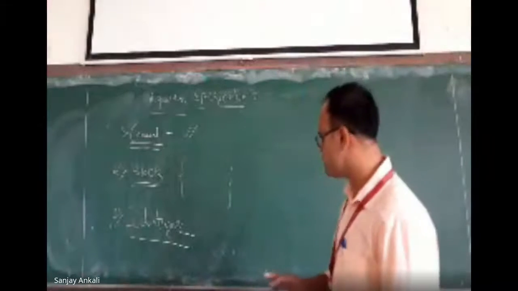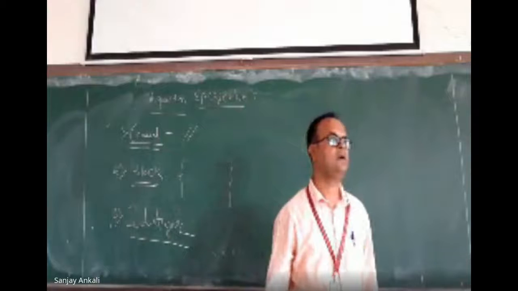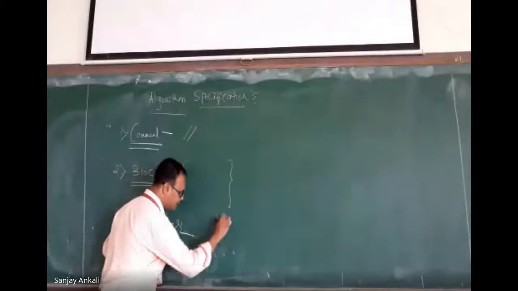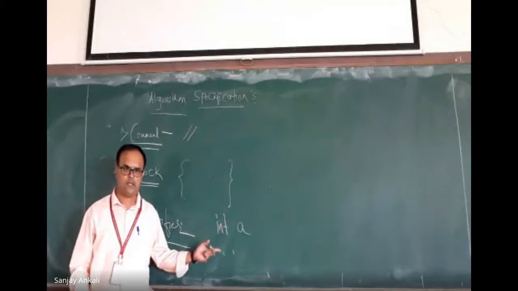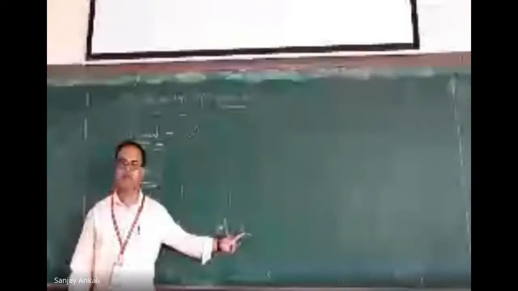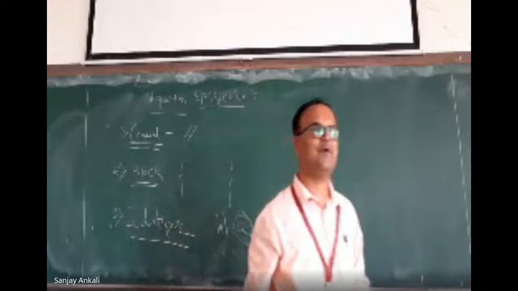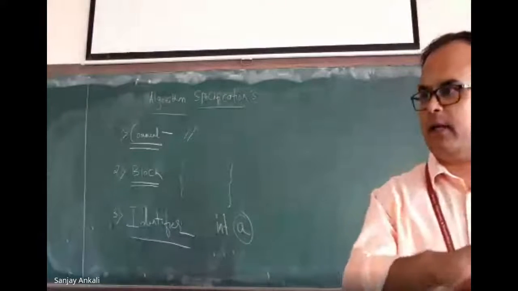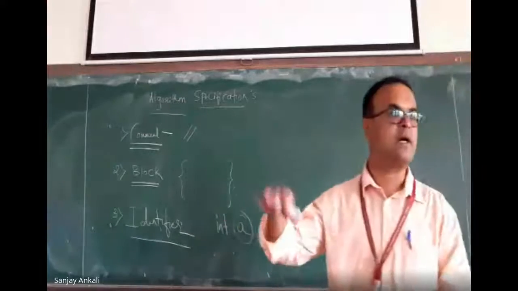Now my next question is, what is the difference between variable and identifier? Now if I write something like int a, can you tell me what is int? Int is a keyword. What is a? A is a variable name. This a we can call an identifier also. All the variable names are identifiers. Not all identifiers become variables.